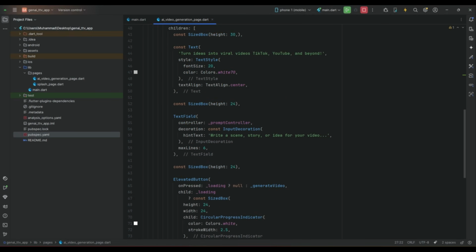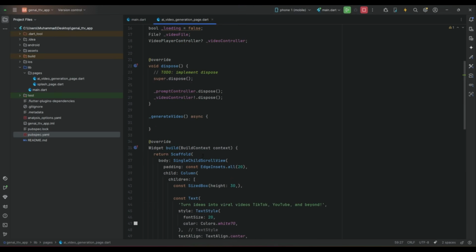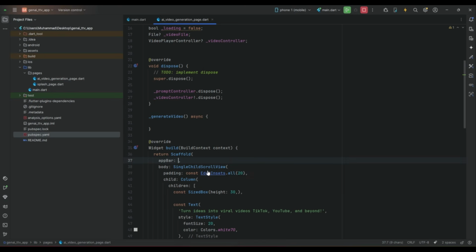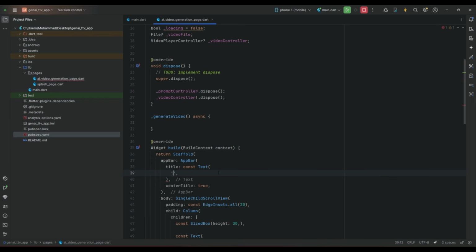Now the text field, let's set the maximum lines to 3. Of course, the user can write the story, the scene for the video, or you can say the prompt or text for the video or the idea which the user wants, no matter how big or small it is. It will generate video according to that. Let's also add an app bar, center title true. The text will be generate stunning AI videos.